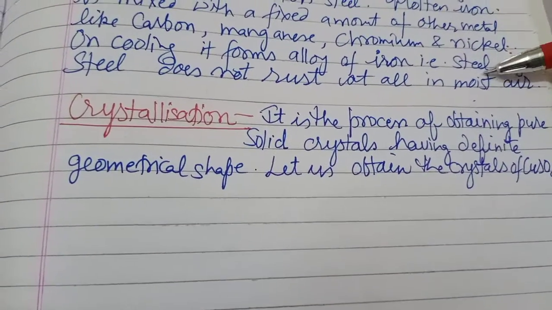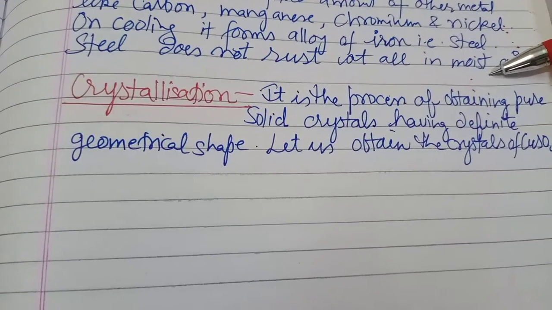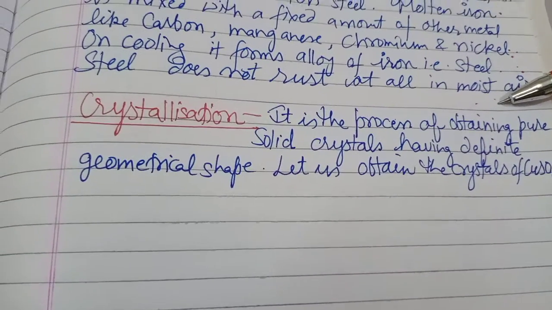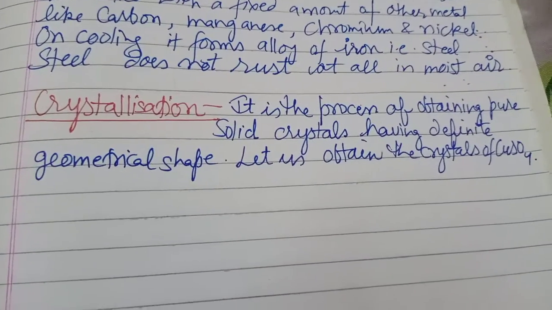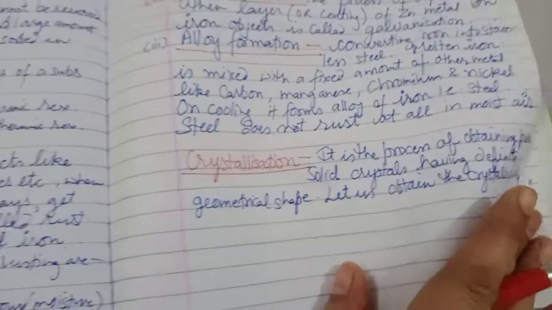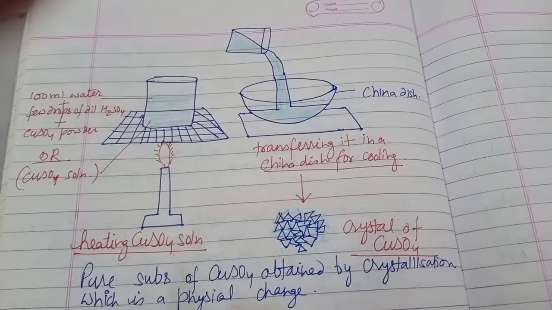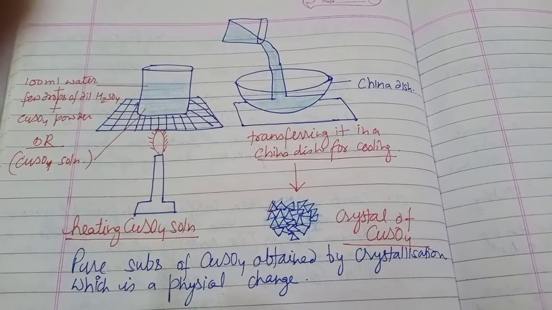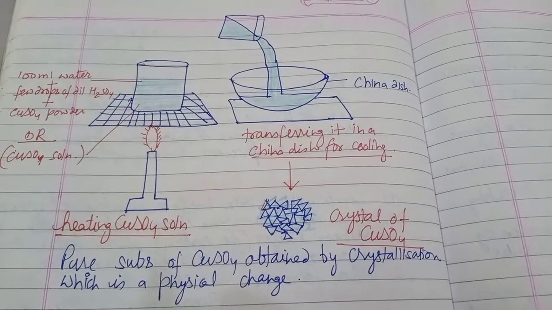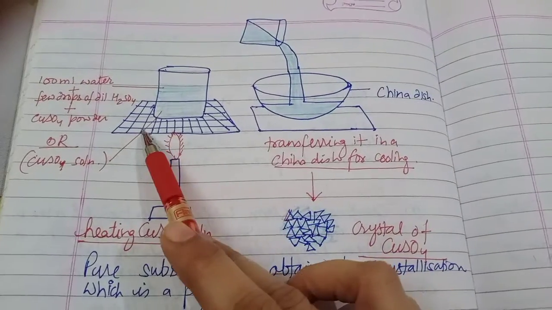Crystallization. It is a process of obtaining pure solid crystals having definite geometrical shape. Let us obtain the crystals of copper sulfate. What we will do: we will take 100 ml of water in a beaker and add a few drops of dilute sulfuric acid and copper sulfate powder.